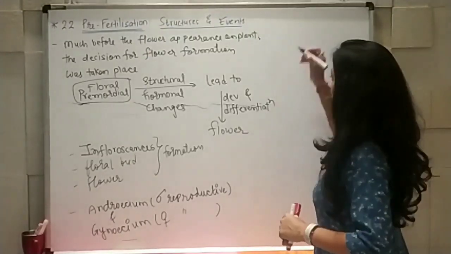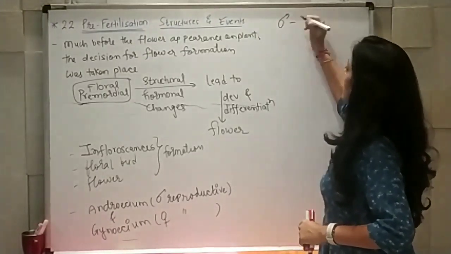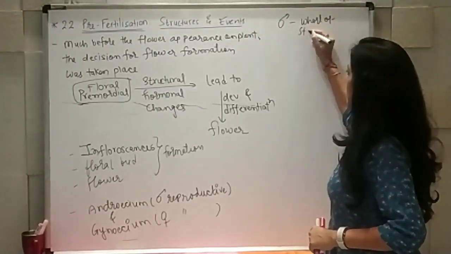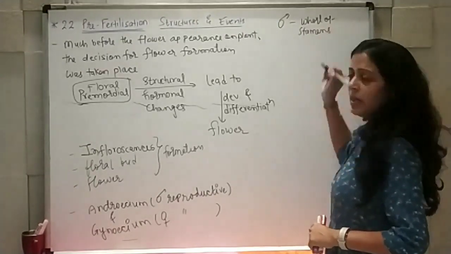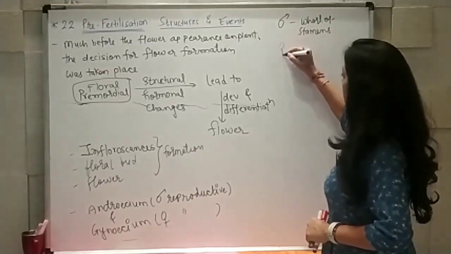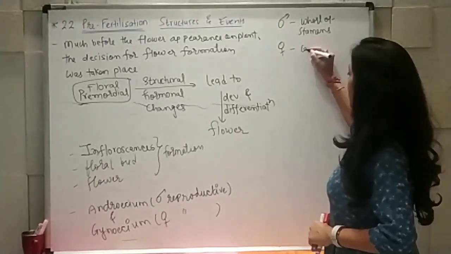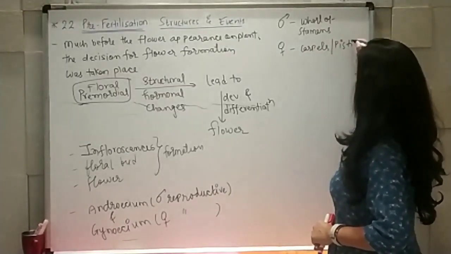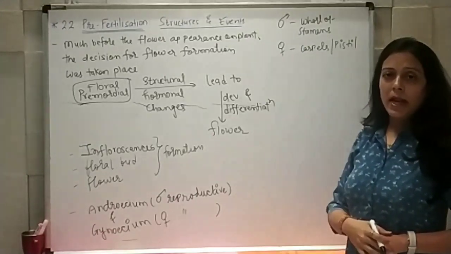In male, it is the whorl of stamens, so stamen development will take place, while in female, carpels or pistil development will take place. Right?